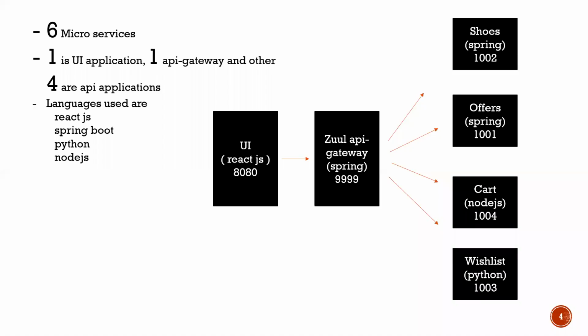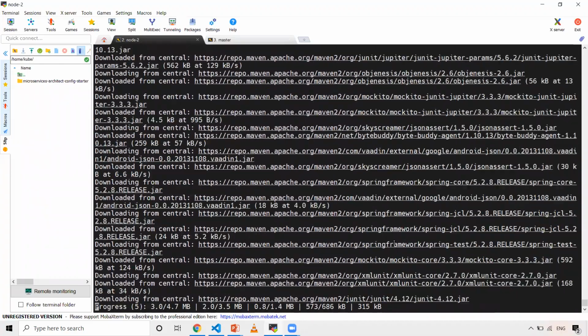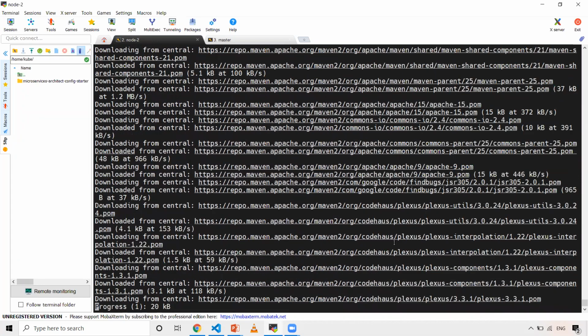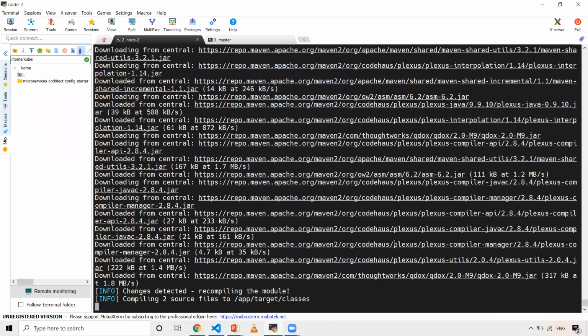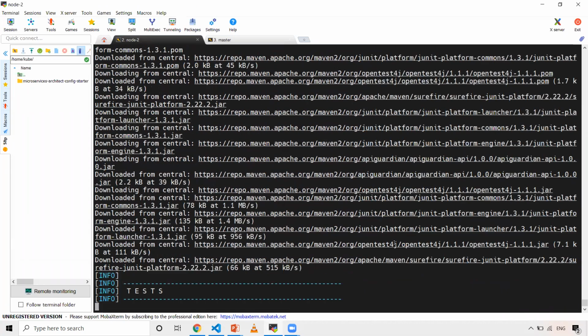Once this is done, we are going to use docker run commands to run all our services in daemon mode by using the -d option, and I'm also going to use the -p option to publish the ports. Let's wait for this to build. It'll take a couple of seconds.